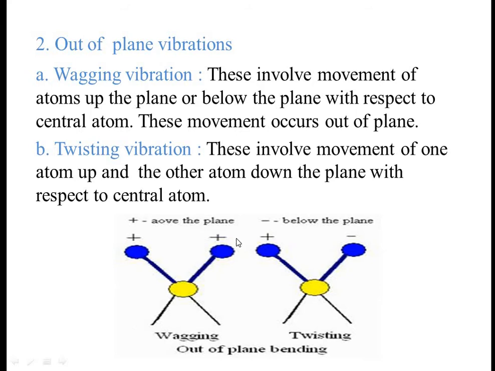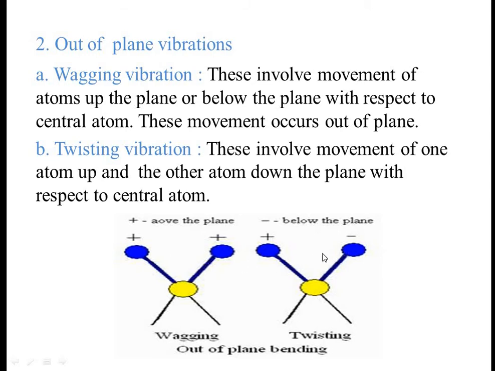So if you see both the atoms here show positive sign, means both the atoms move above the plane. So here movement of atom is above the plane. So this type with respect to central atom is called as wagging vibration. They move either up or down, but both the atoms show same movement. So it is called as wagging vibration, which we observe out of the plane.